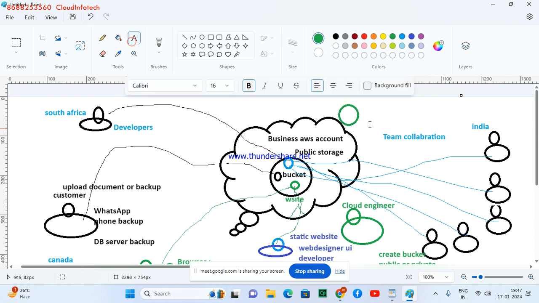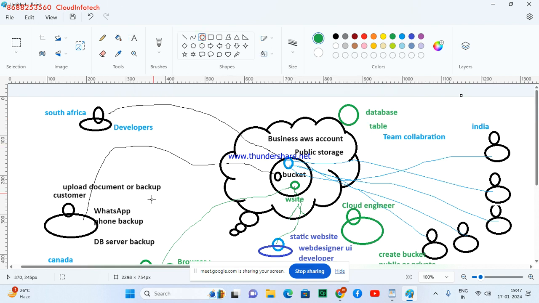You have a database server. You can say you have a database. Now, I want that whenever something is uploaded to this bucket, it should be pushed into a database table. The data should be pushed. Example, I have some remote users.